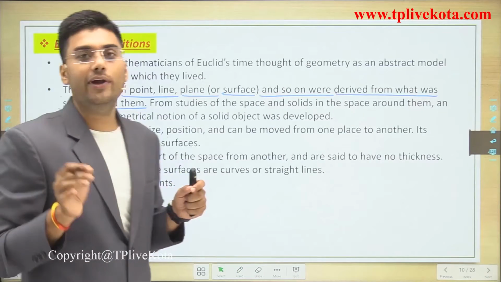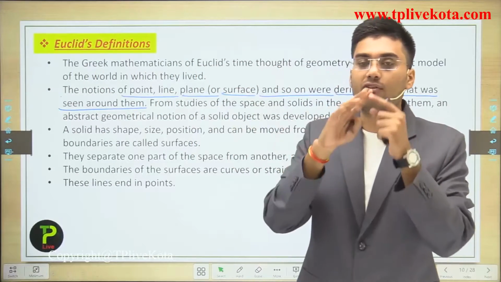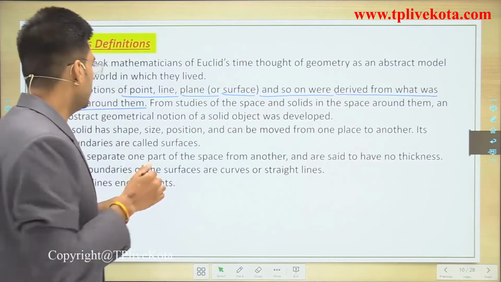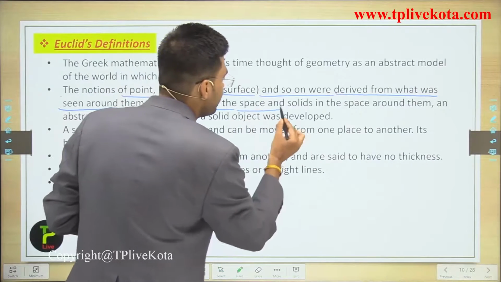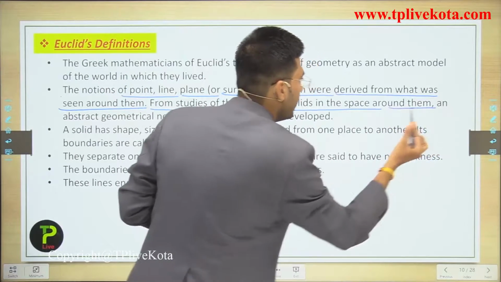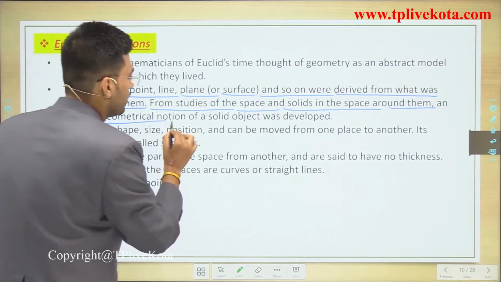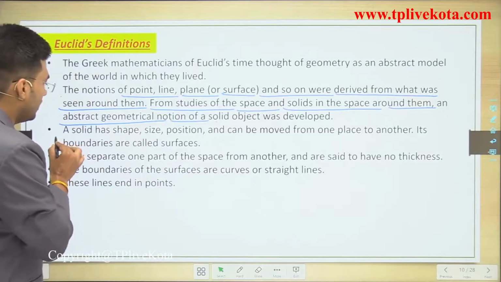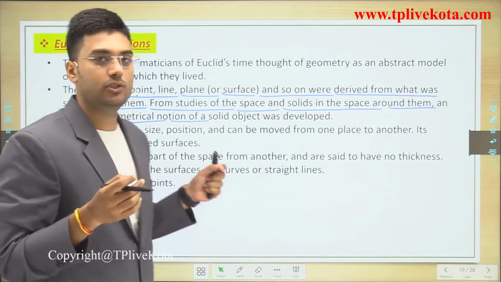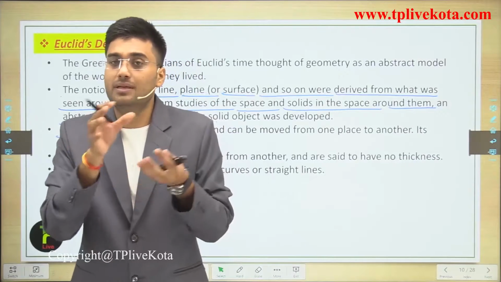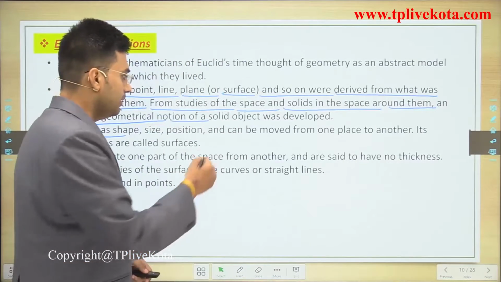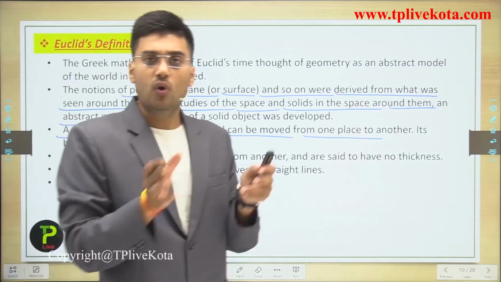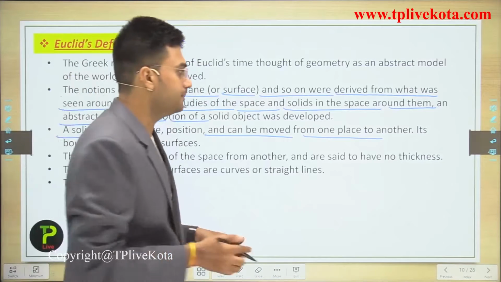From studies of the space and solids around them, an abstract geometrical notion of a solid object was developed. Clear? Now, a solid has shape, size and position, and can be moved from one place to another.